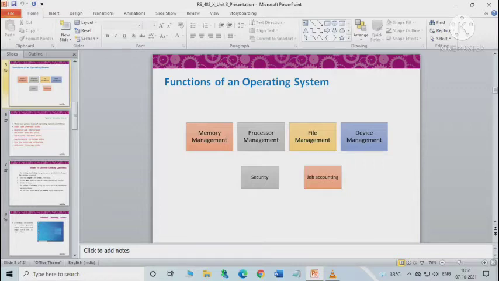In a multitasking operating system where multiple programs run at the same time, the operating system determines which applications should run and in what order. Also, it checks how much time should be allocated for each application. All these are the functions of an operating system.